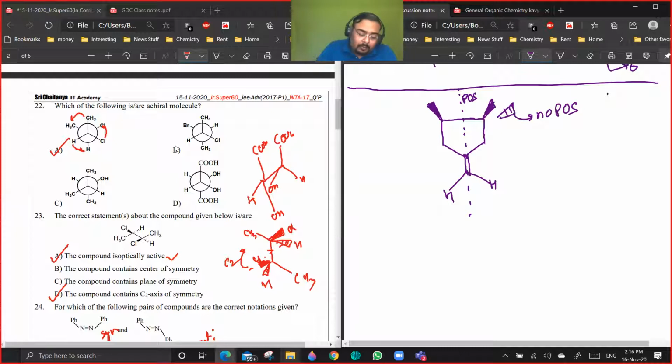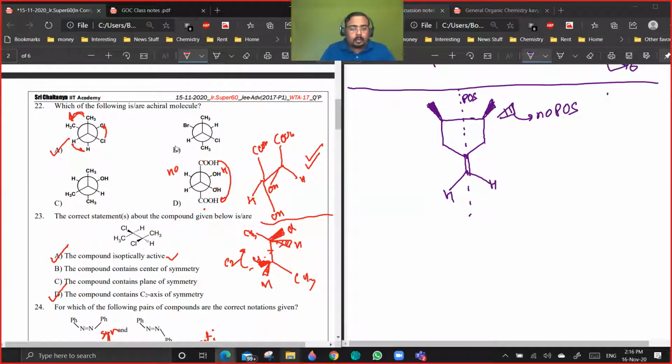Option A, if you rotate it like this. Option D, there is no plane of symmetry. It is supposed to be chiral. It is something like this. What you are going to do is rotate it like this. If you rotate 180 degrees, then this comes here, OH will come here, and H will come here. Are you getting a point? So you'll be getting something like this type of molecule. There is no plane of symmetry as well as center of symmetry here. Is it clear?